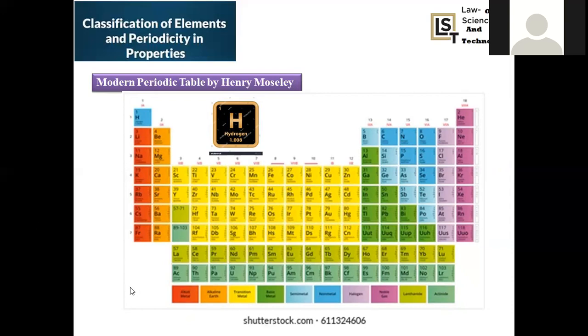In Mendeleev's time, in the 18th century, lanthanides and actinides were kept aside from the entire periodic table, and hydrogen, whose atomic number is taken as 1, is the simplest element in the entire periodic table.